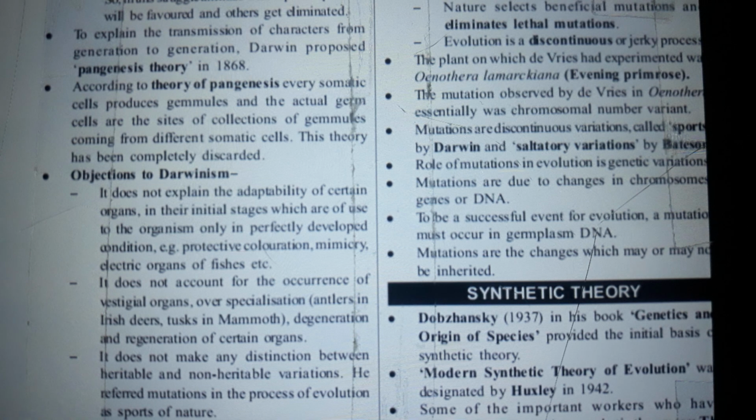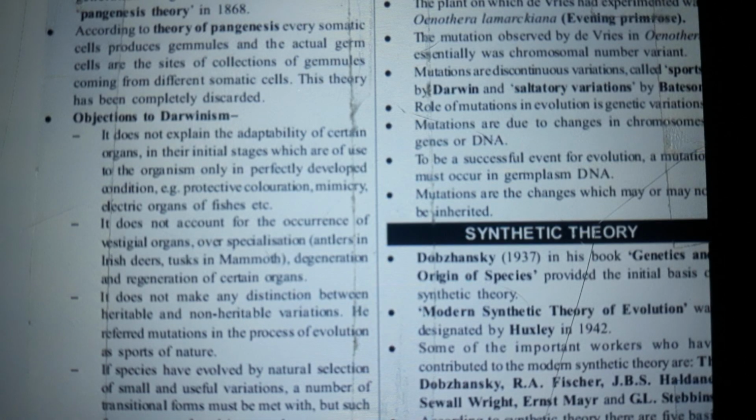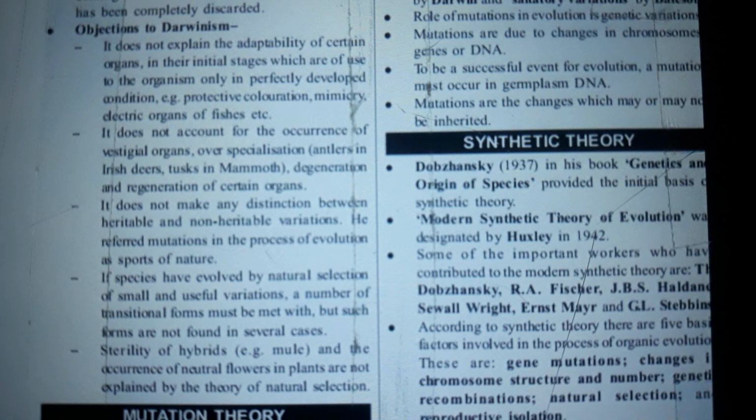The plant on which de Vries had experimented was Oenothera lamarckiana, evening primrose, and the mutation observed by de Vries in Oenothera was chromosomal number variant. Mutations are discontinuous variations called sports by Darwin and saltations by Bateson. Mutations are due to changes in chromosomes and genes or DNA. To be a successful event for evolution, mutation must occur in germplasm DNA. Mutations are changes which may or may not be inherited.